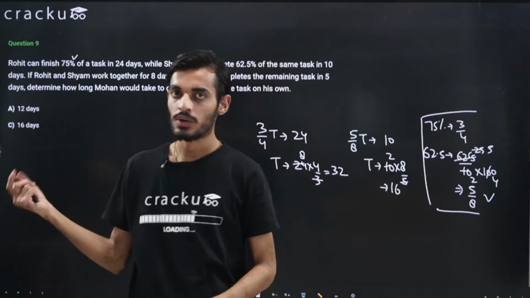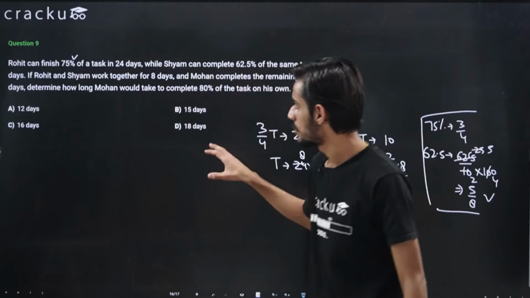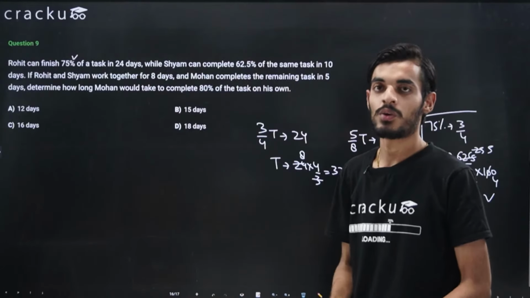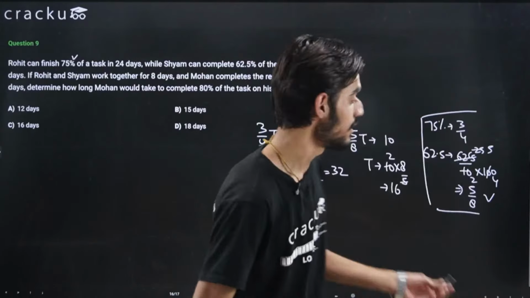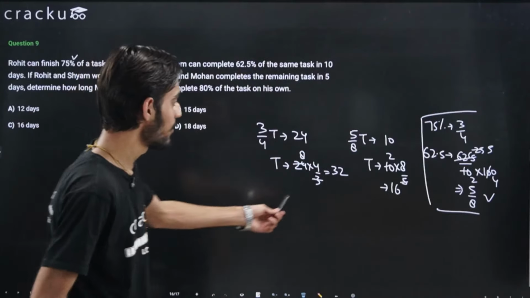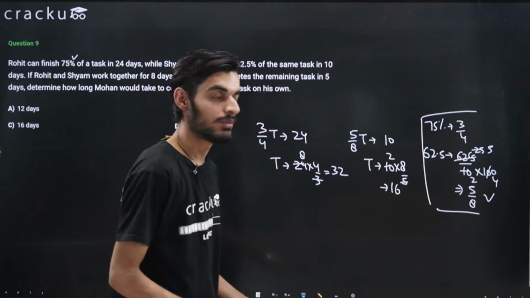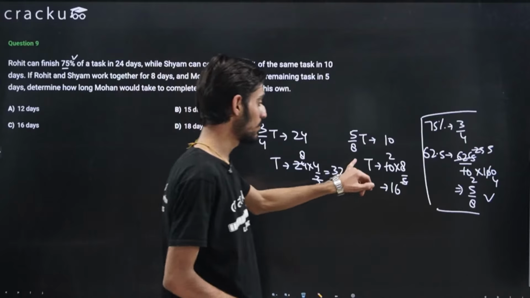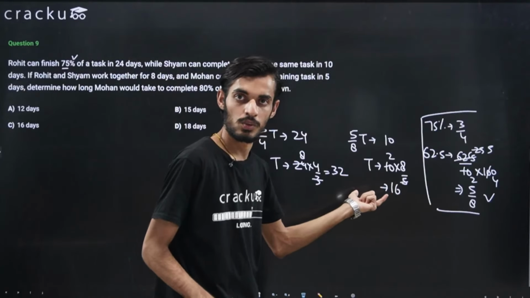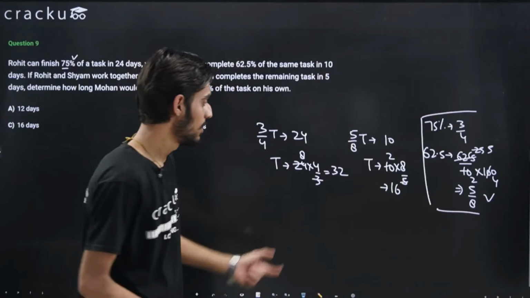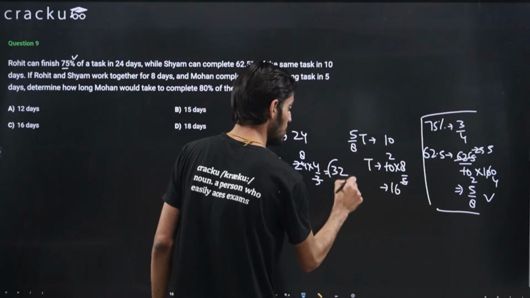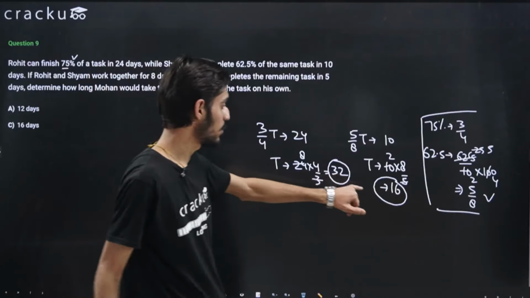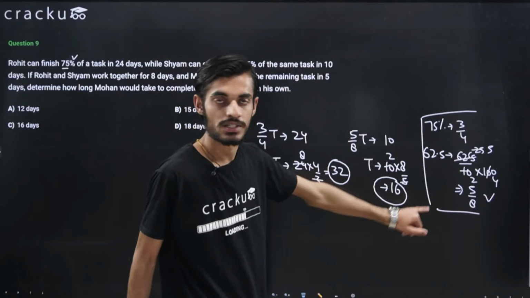So like we solved the earlier questions, we saw that the total days in which they are able to do the job is clearly given to us, right? That one person is able to do the job in this many days. But in this question, the total number of days is not given to us directly. So with the help of these two values, we are able to figure out the total number of days that these two persons will take to do the job individually. Okay, so now, because we know the two values, that Rohit can do it in 32 days and Sham can do it in 16 days.